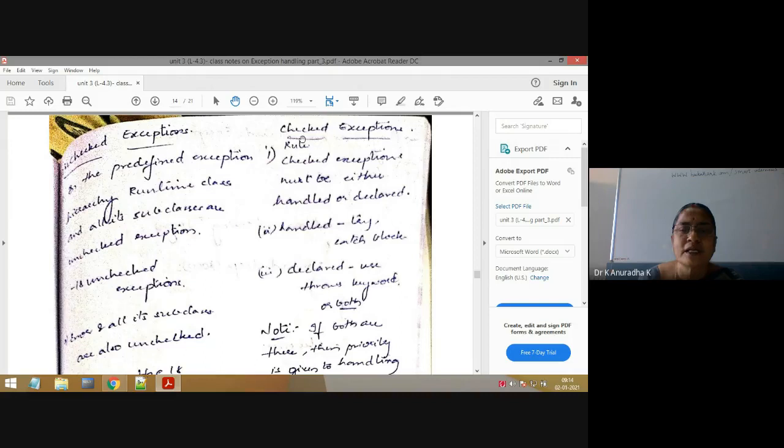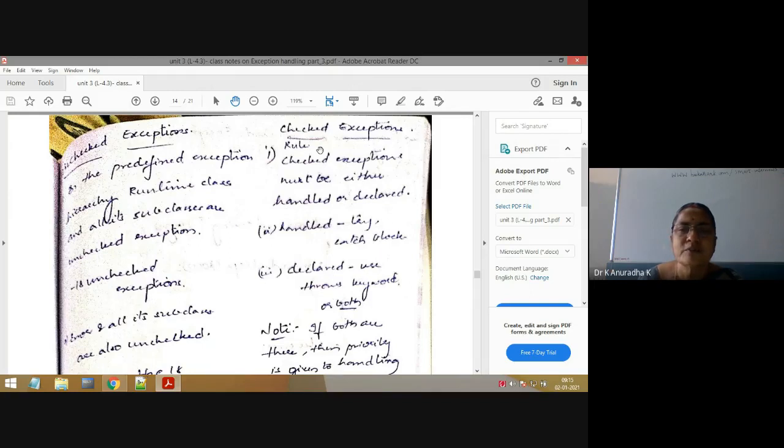If the programmer has not applied the procedure for a checked exception, then the compiler will give you an error, that is a compiler error. That's why checked exceptions are more dangerous when compared to unchecked exceptions, because you can't execute the program. That's why you need to apply this procedure if the given exception is a checked exception.